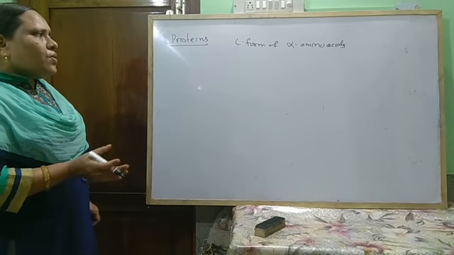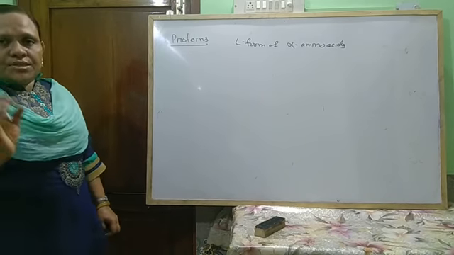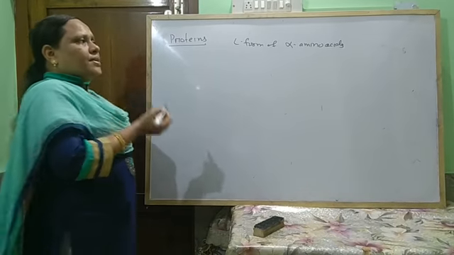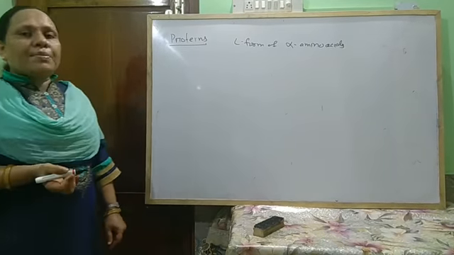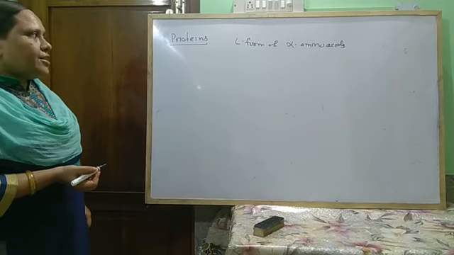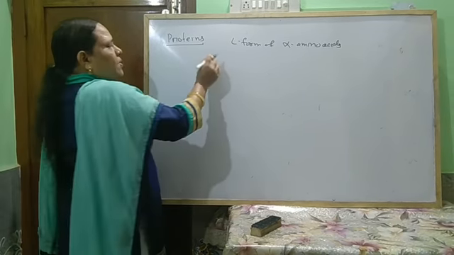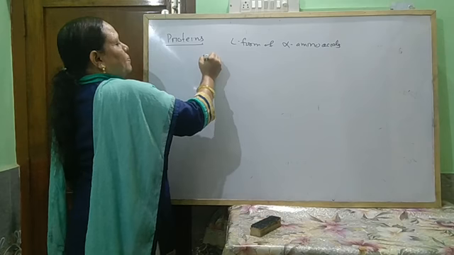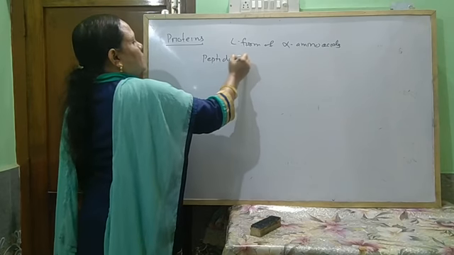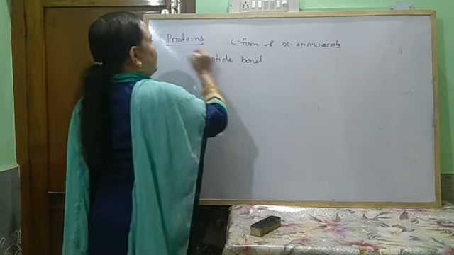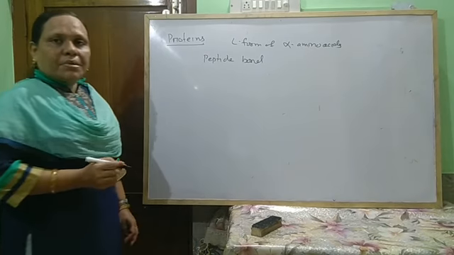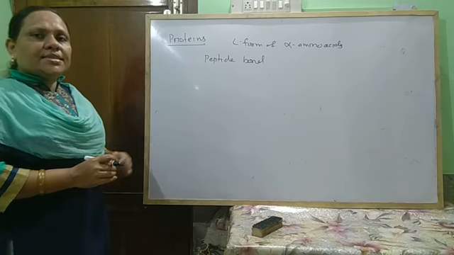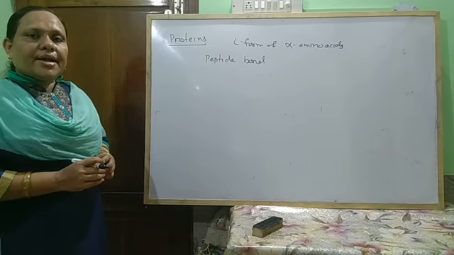Not only one type of monomer unit is used here. So in a protein, different types of amino acids are joined through peptide bonds. Proteins also contain peptide bonds.